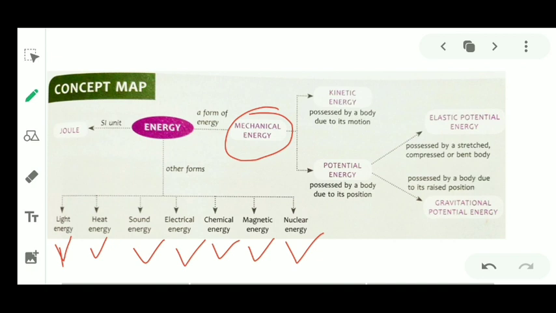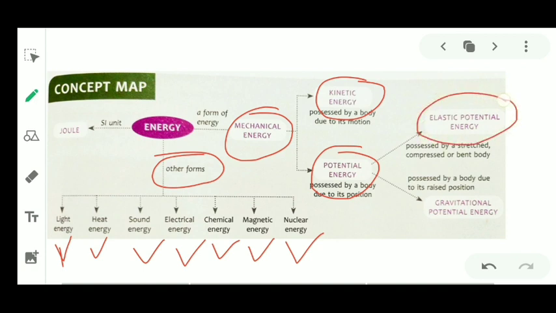In this lesson we only discuss mechanical energy. In another lesson we will discuss other forms of energy. Now, mechanical energy is of two types. Number one, kinetic energy, and number two, potential energy. Again, potential energy is of two types. Number one is elastic potential energy, and number two is gravitational potential energy.